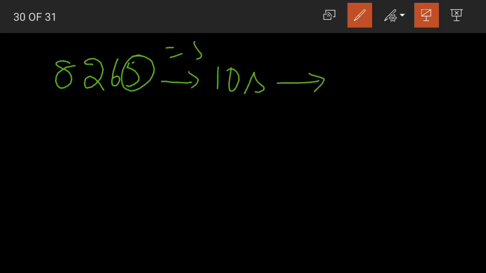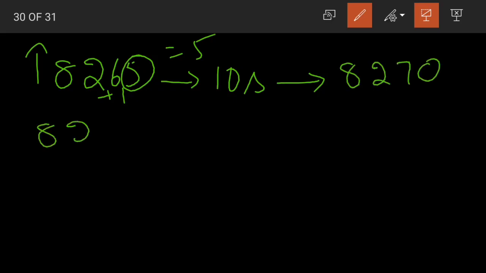The next question, 8265. 8265 when rounded off to the nearest 10. Again the digit 5 is equal to 5, so we round up, that is add 1 to the digit in tens place, 6 to 7, and replace the ones place with 0. So 8270.